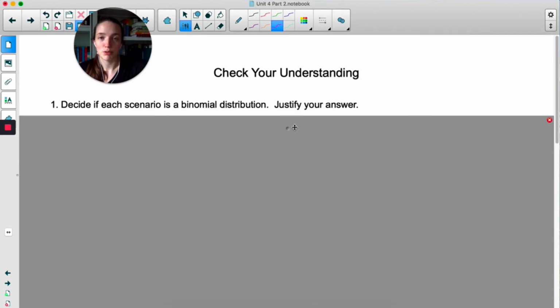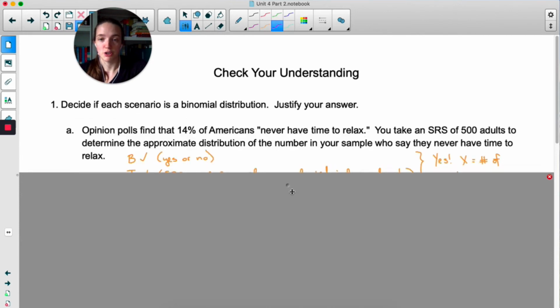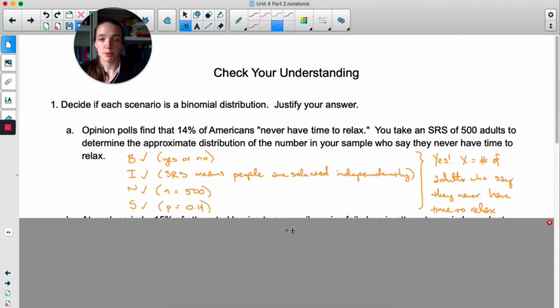So for these first couple, we're just deciding if the distribution is binomial. This first one is binomial. There are two outcomes. They're either saying yes or no to this confusing survey question, do you never have time to relax? Because the survey is a simple random sample, we can assume that each person is selected independently of the others, so each answer is independent of the others.